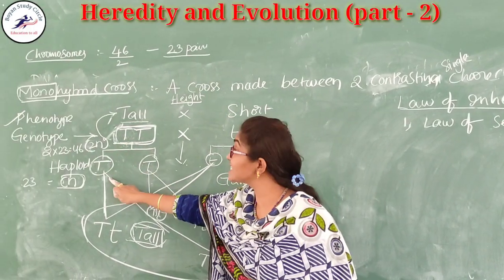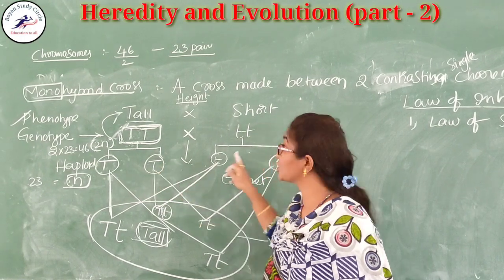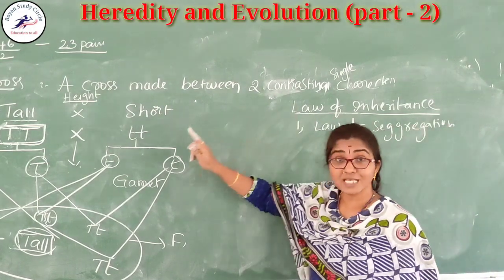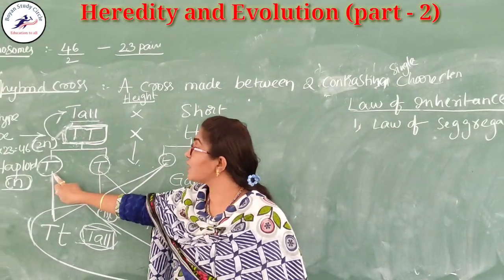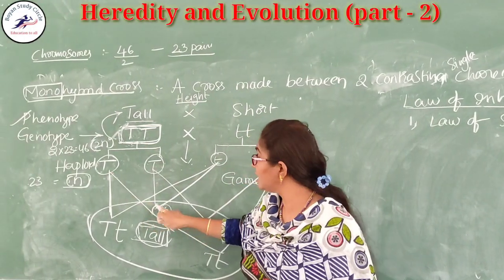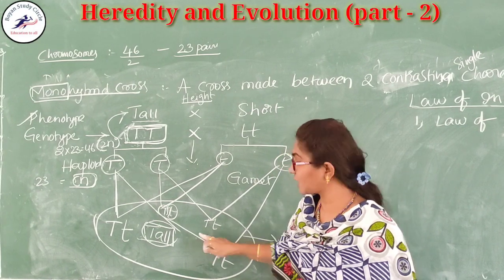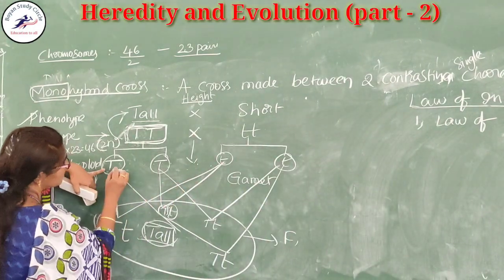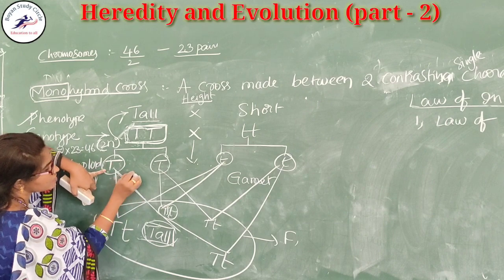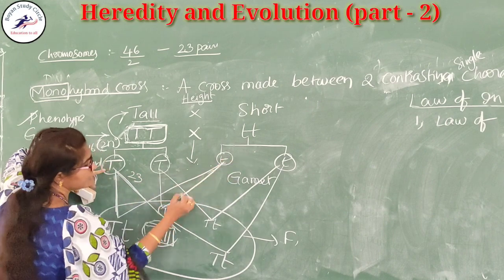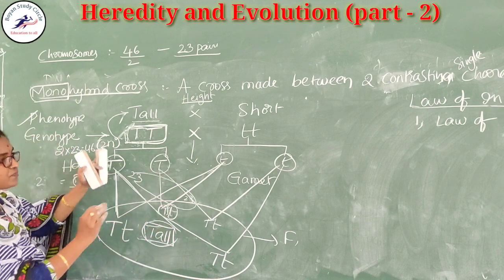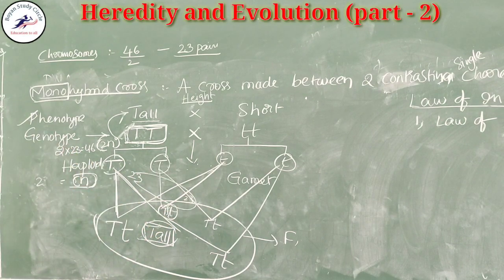Two gametes are separated. That separation is called the law of segregation. Because of the separation, only 23 chromosomes are present in the next generation, that means the F1 generation from the parent. From here 23 and from here 23. How many chromosomes are obtained? 46.